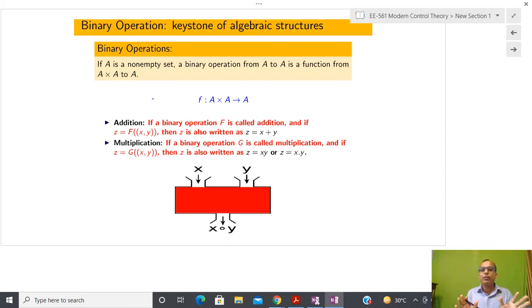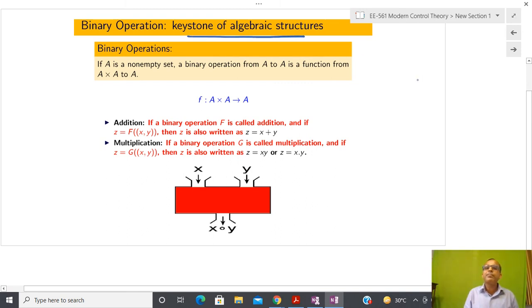Please be careful. Whenever I am saying addition and multiplication here, I am not talking about classical addition and multiplication. Multiplication may be multiplication of two chemical reactions, multiplication of two polynomials, might be anything. Addition, similarly. So using this algebraic structure, we are going to develop the further part of the course.